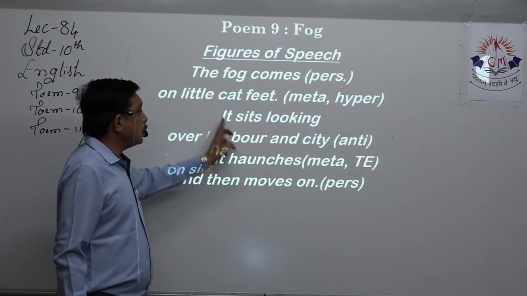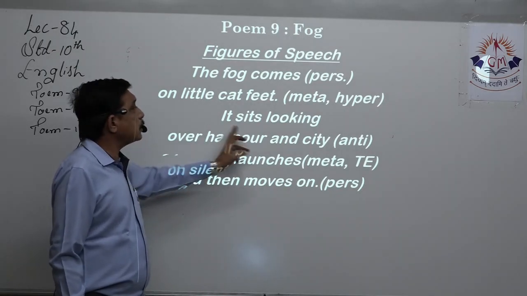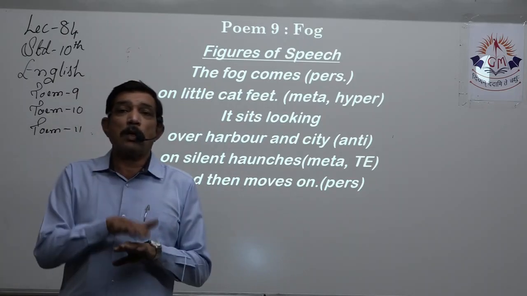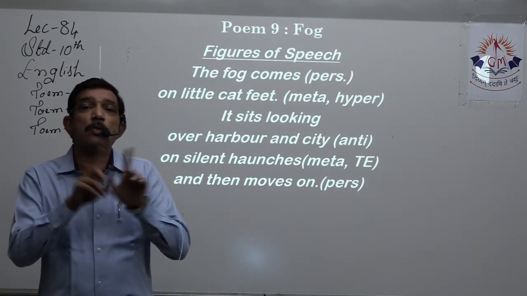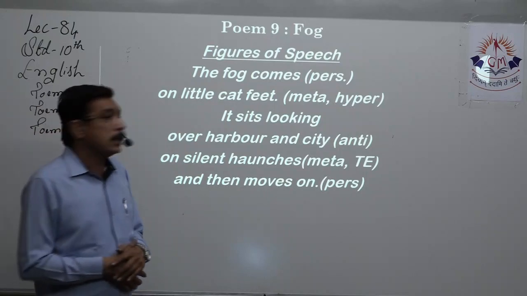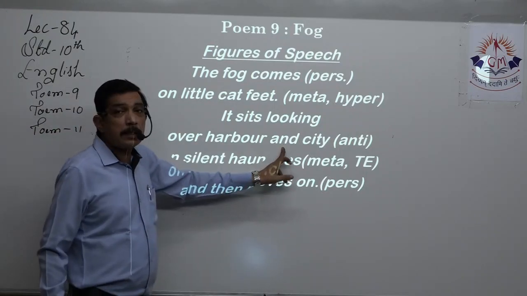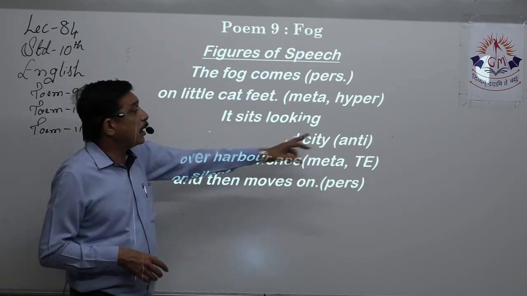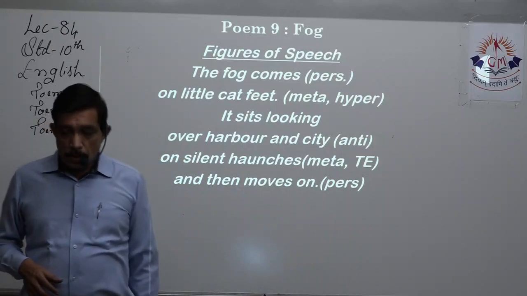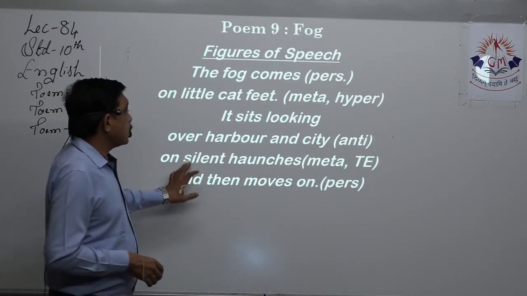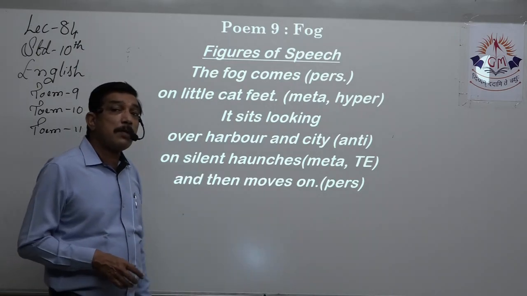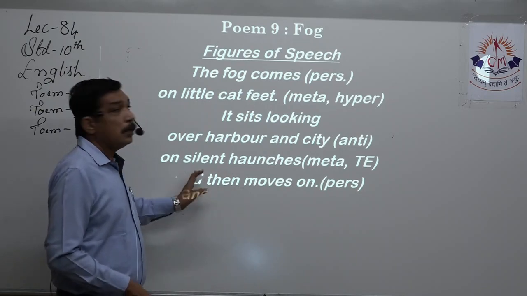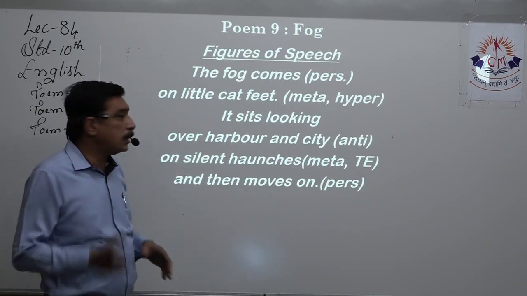It sits looking. These two are taken together. It sits looking over harbor and city. Yes, city is on land, harbor is on the sea. So two opposite ideas are represented, with at least one word in between that separates the two opposite terms. That is why antithesis is used over here. On silent haunches, again metaphor is used over it. Like, sitting as if it is haunching over there. No, on silent haunches, not like silent haunches.